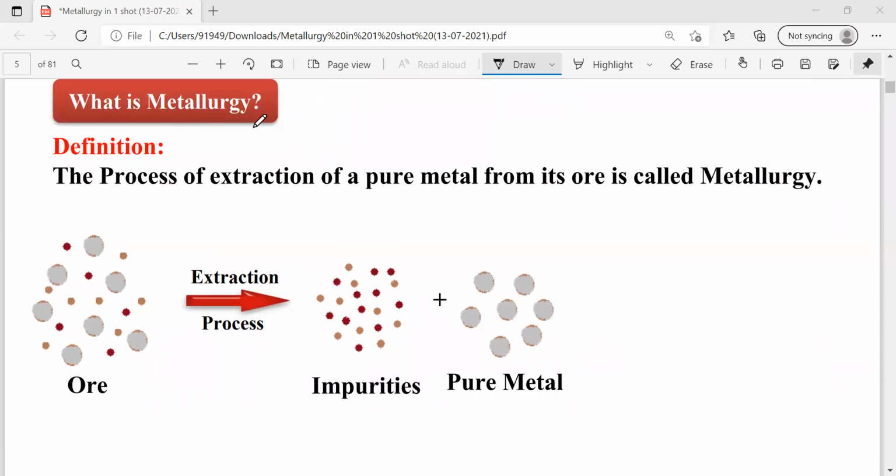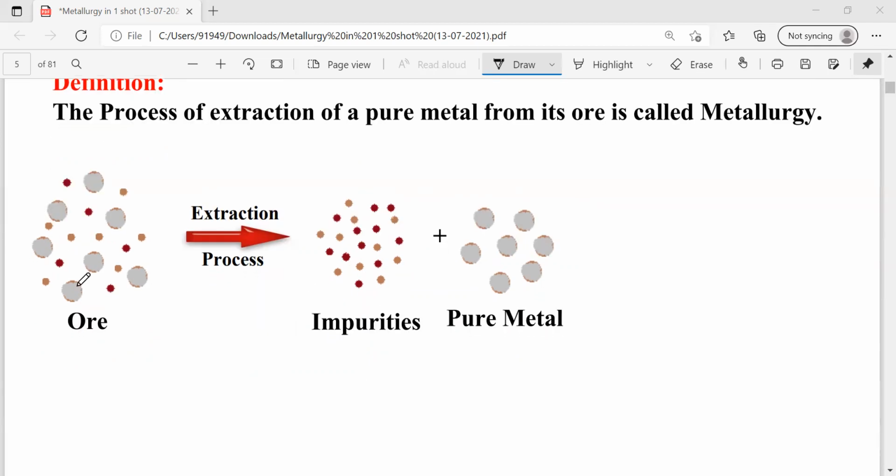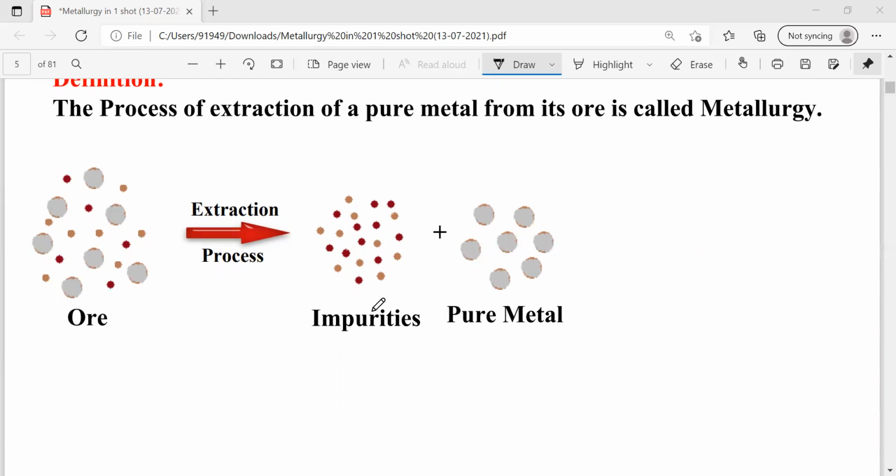Coming to the definition of metallurgy, the process of extraction of a pure metal from its ore is called metallurgy. If you observe this, here you can see the ore. During the extraction process, we have to remove the impurities from the ore. Then only we will get the pure metal. So this total process is called metallurgy. The extraction of pure metal from the ore by removing impurities is called metallurgy.